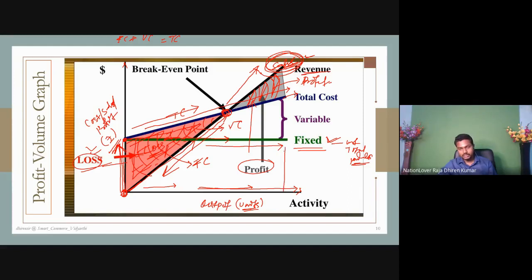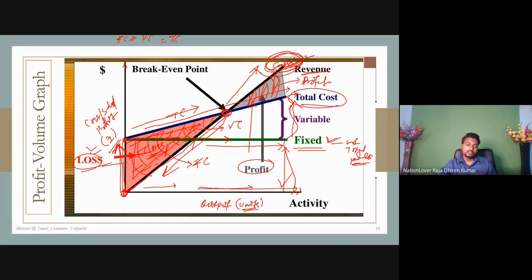Up to this level, this is the fixed cost. Beyond that, up to the total cost, this is the variable cost. Fixed cost along with the variable cost makes the total cost. So again, you can either take a screenshot of this diagram and understand the points, or when the video is uploaded, you can rewind it, take the screenshot of this step, and practice this diagram. Look at the next.